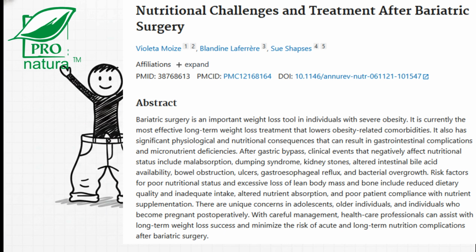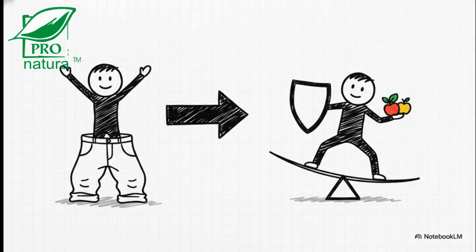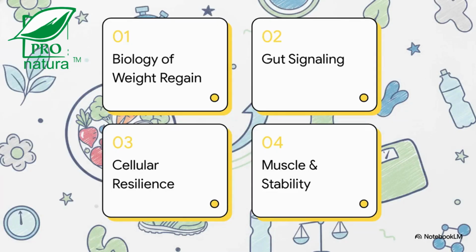Today we're exploring exactly why that happens and, more importantly, how targeted, multifaceted nutritional strategies might actually support your transition back to long-term stability. So here's the roadmap for our explainer. 1. The biology of weight regain. 2. Gut signaling and incretin defense. 3. Cellular resilience and polyamines. And 4. Muscle and metabolic stability. Let's get right into it.